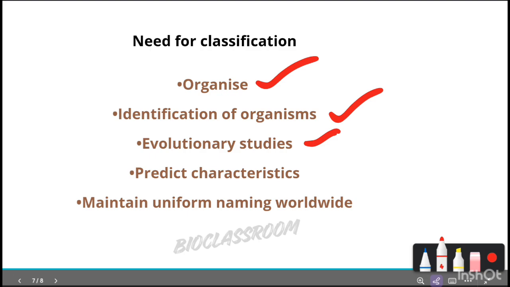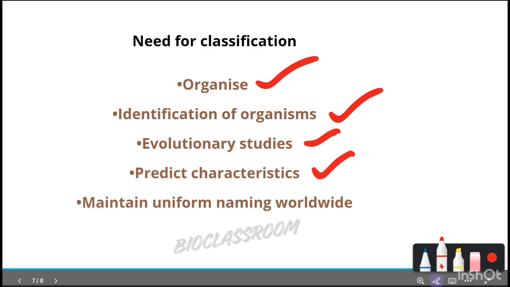And then the next point is it helps to predict characteristics. For example, if you know one organism, you can predict the traits of its group, isn't it? If you know the characteristics of mammals, that is warm-blooded, hairy, with mammary glands, you can predict features of a newly discovered mammal. It will be quite easy for you to know the characteristics, isn't it? So the next point is to predict characteristics.